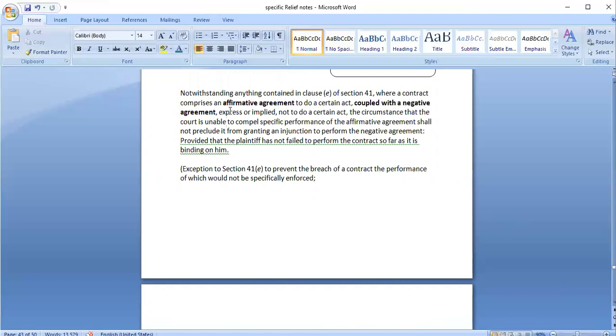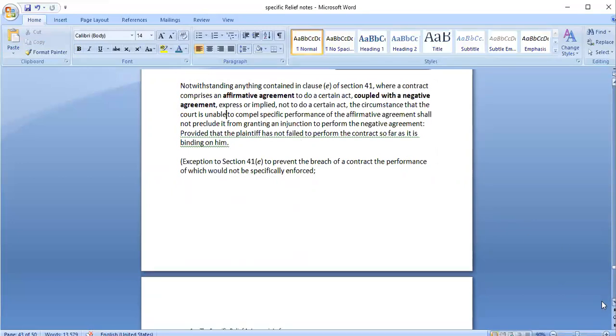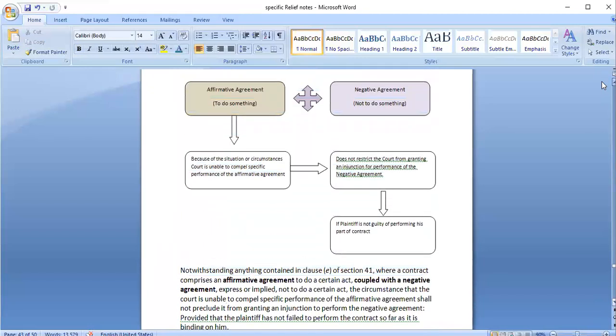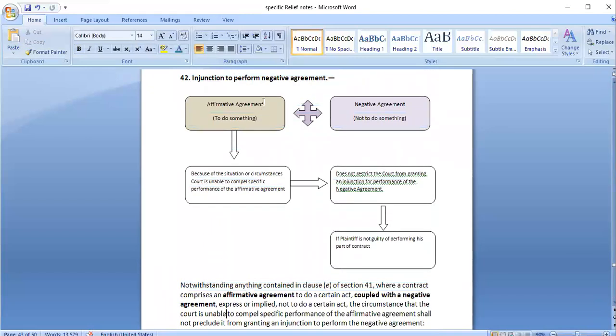This negative part may be expressly mentioned in the contract or it may not be. In such cases, the person can ask for performance of the negative part only, and accordingly the court can grant an injunction. So if there is a mixture of both affirmative and negative agreement, court can grant an injunction to perform this negative agreement. If the positive part cannot be performed, that would not restrict the court from granting an injunction order to perform this part.